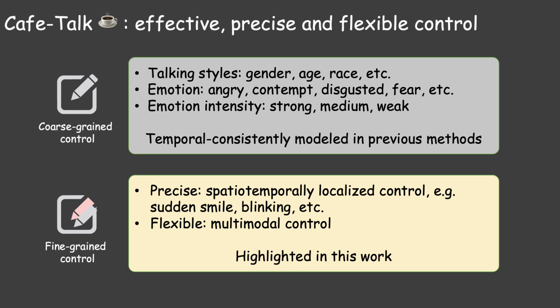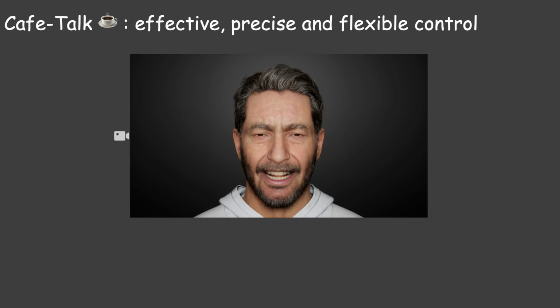To achieve this, the controlling condition is spatiotemporally modeled as coarse and fine-grained conditions, where the coarse-grained condition establishes a foundation for the produced facial movements and the fine-grained condition enriches the details. Here we demonstrate the significance of CafeTalk for animators and AI agent applications. In our case, we direct the avatar to introduce CafeTalk angrily by using the words angry and a senior man as our coarse-grained conditional inputs.